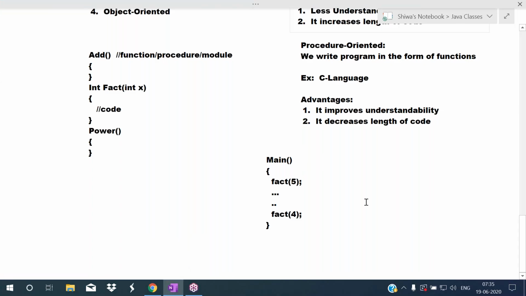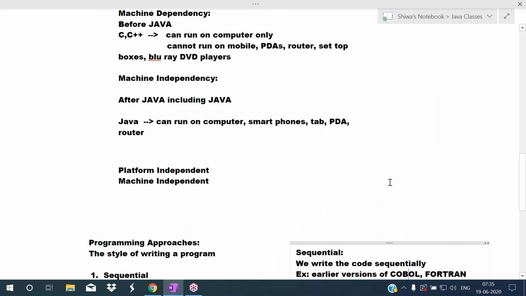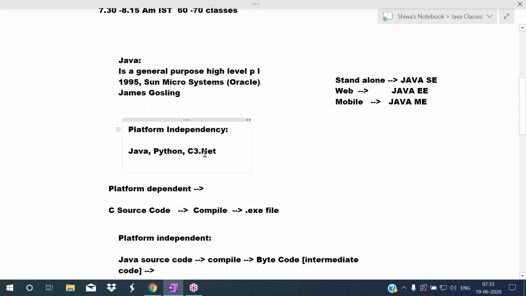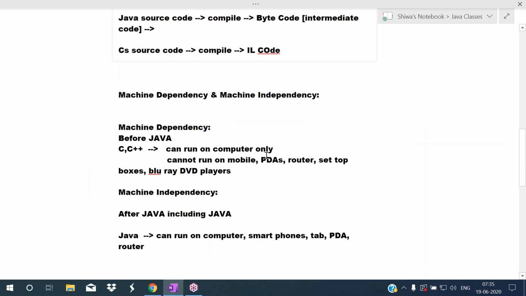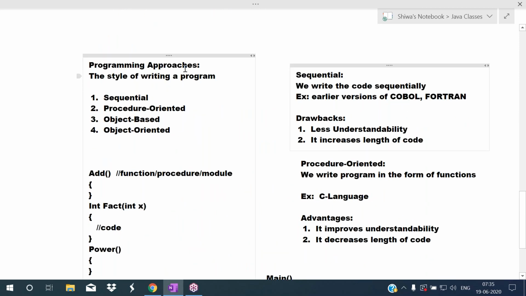See here, in the last class I was talking about what is platform dependency, platform independency, and we also discussed machine dependency, machine independency, and the different programming approaches. In the different programming approaches, we discussed the sequential approach and its drawbacks, the procedure oriented approach, and the advantages of the procedure oriented approach. So till here we discussed in the previous class.